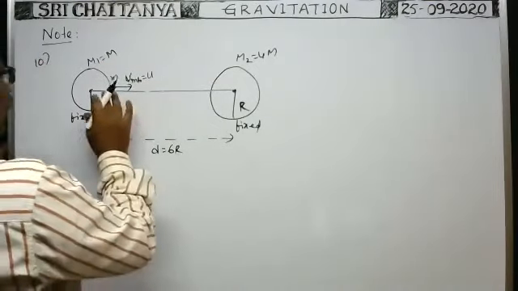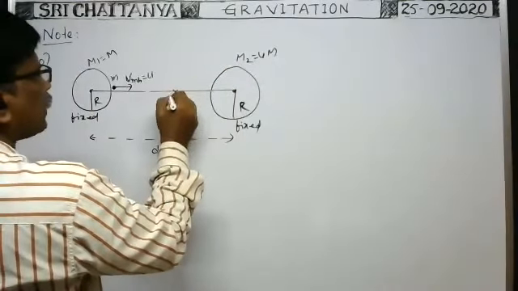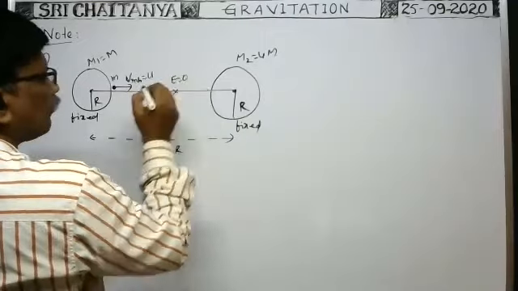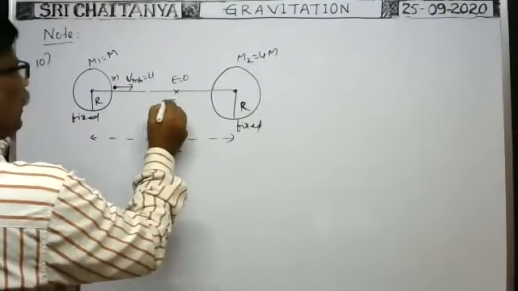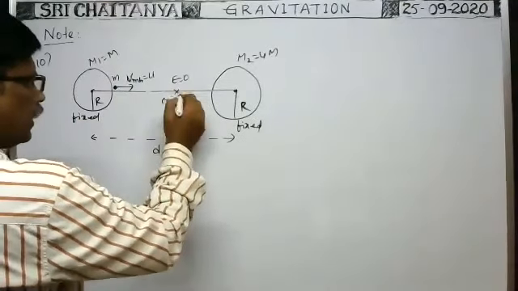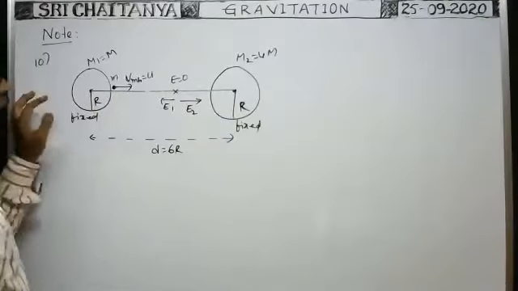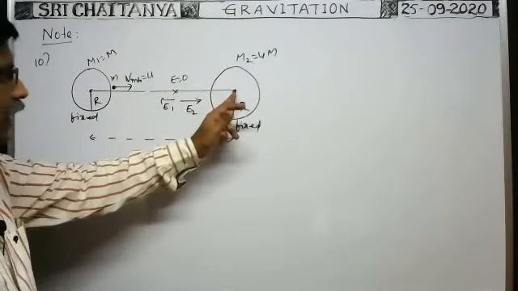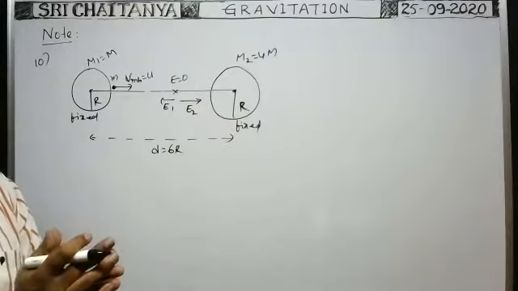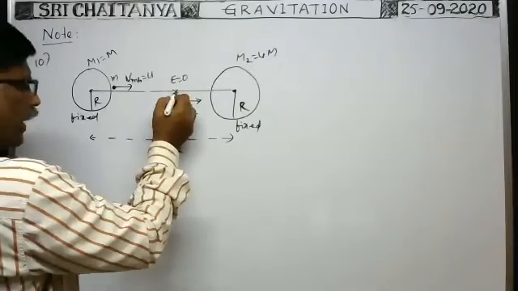So here you see, definitely whenever the two solid spheres are here, somewhere else the intensity of gravitational field becomes zero, no? At some point. Due to this, at this point, intensity of gravitational field is in this direction. Due to this, it is in this direction. Am I right? Intensity of gravitational field is always towards the bodies only. Okay, net intensity becomes 0 at this point.